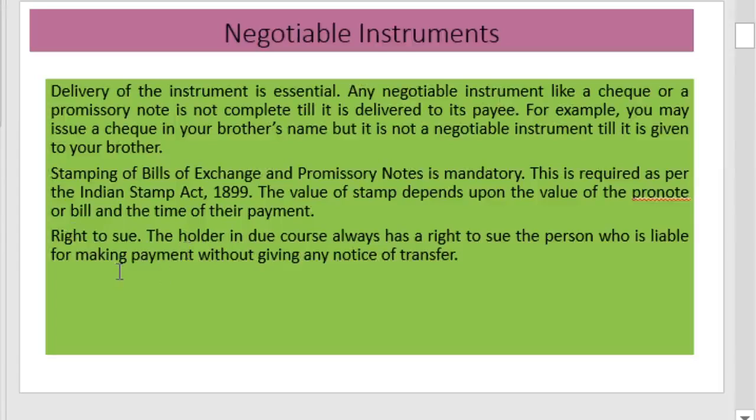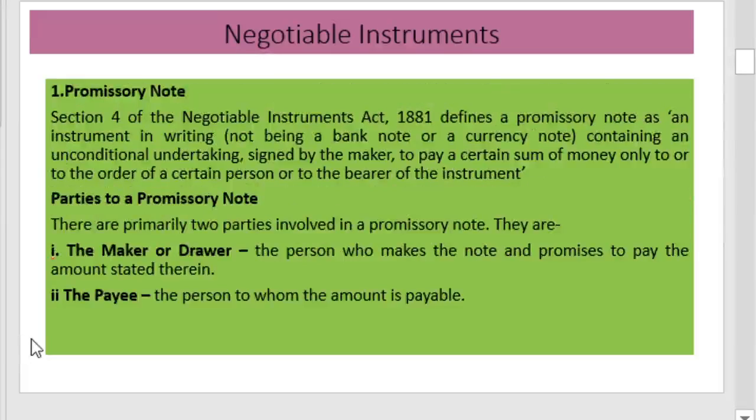Then another important feature is the right to sue. Right to sue means we can approach the court if any illegal thing happens in the case of the negotiable instrument, or we have 100% legal backing in the case of negotiable instruments. Now we'll see the various types of negotiable instruments. These negotiable instruments we have seen are of three types: promissory note, bill of exchange, and check.